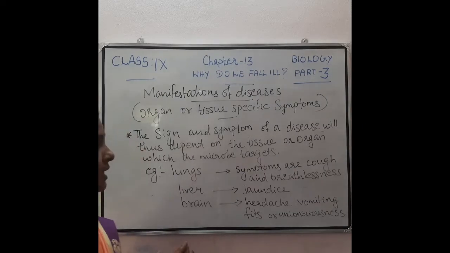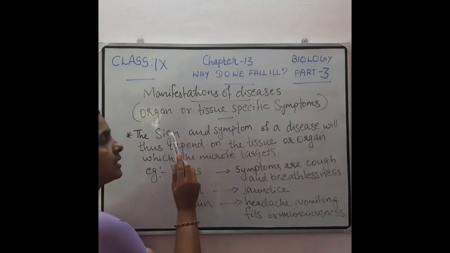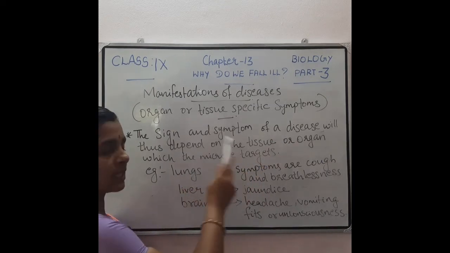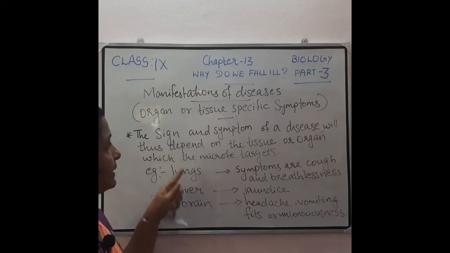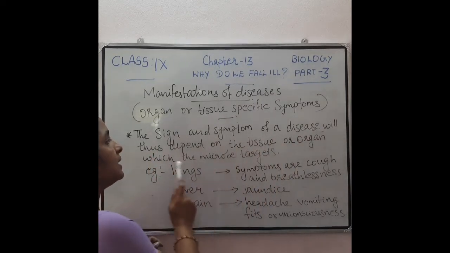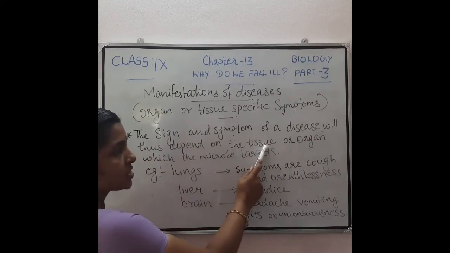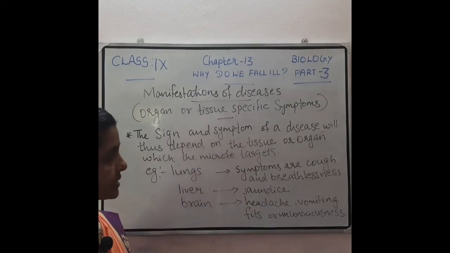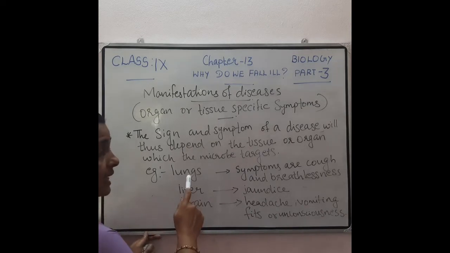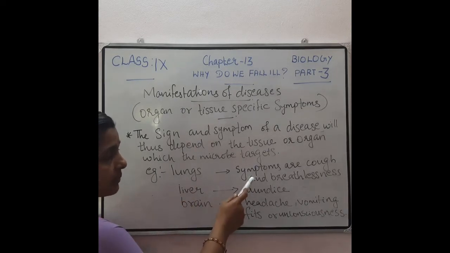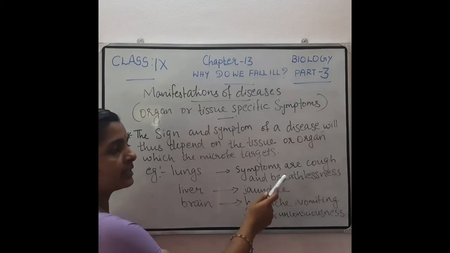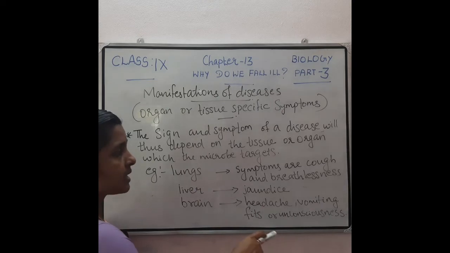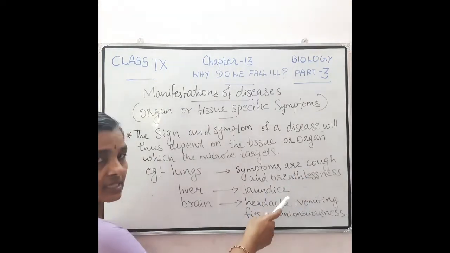So the sign and symptom of a disease will thus depend on the tissue or organ which the microbe targets. For example, lungs. If lungs are the target, then what is the symptom? The symptoms are cough and breathlessness.